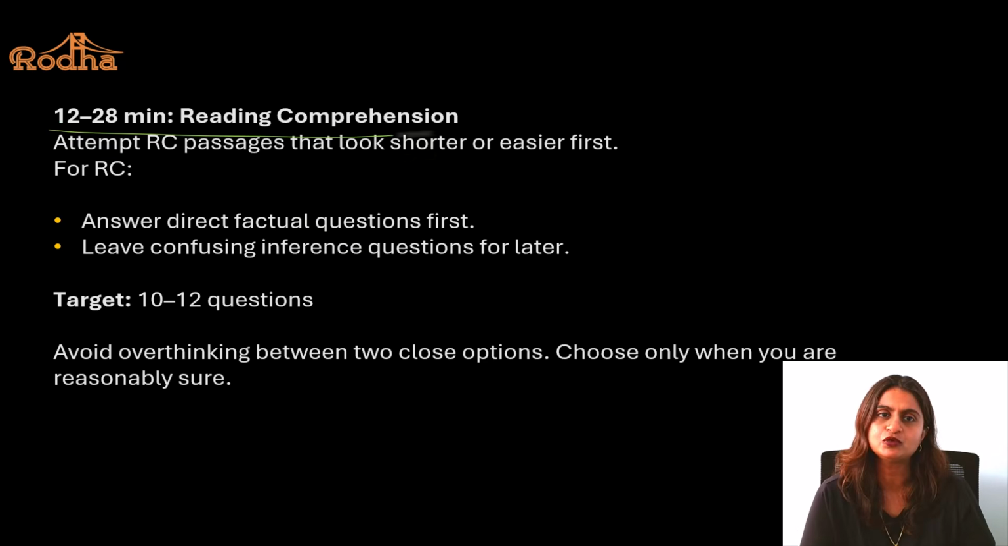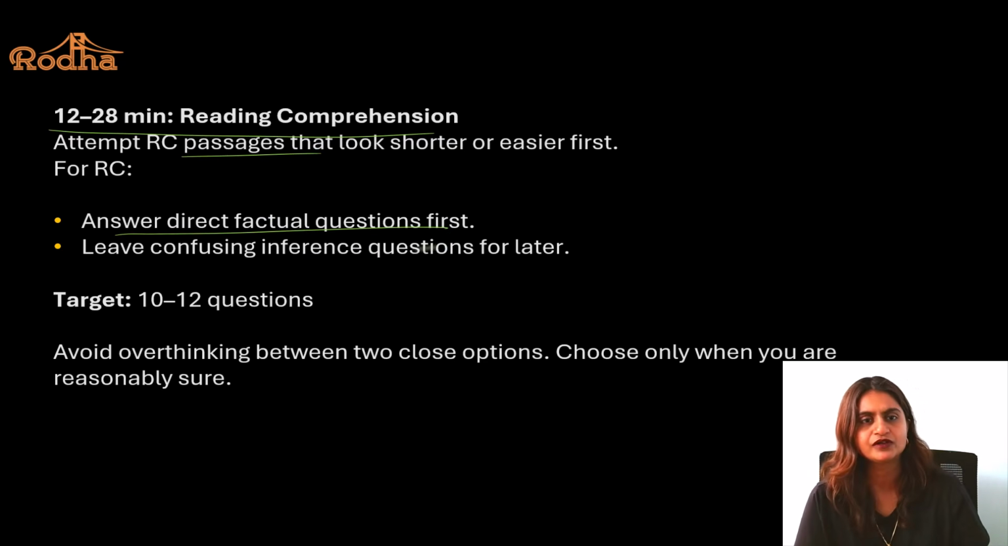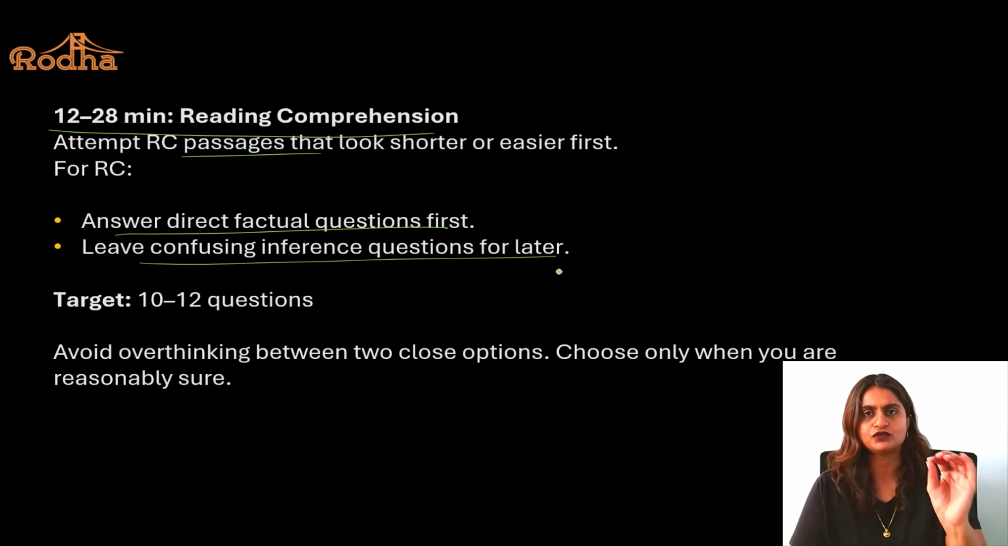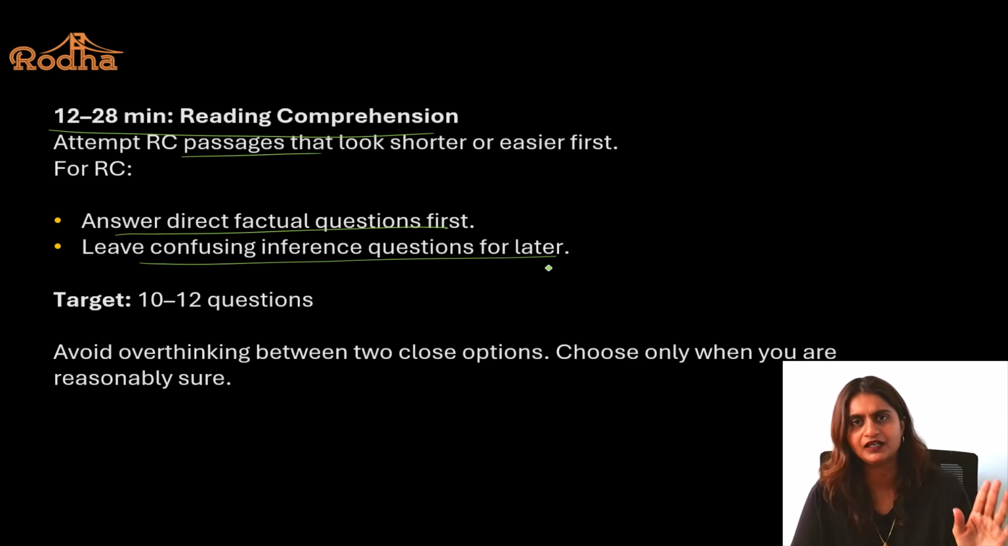Then the next step should be solving reading comprehension. Now you can attempt RCs which are shorter first, right? Answer factual questions first, leave confusing inference questions for later. Do not overthink RCs in GIPMAT. The biggest mistake that students make is they spend too much time on RCs in GIPMAT where it's